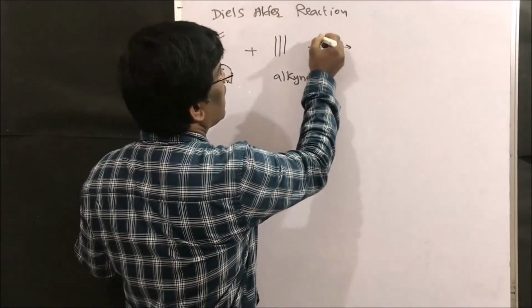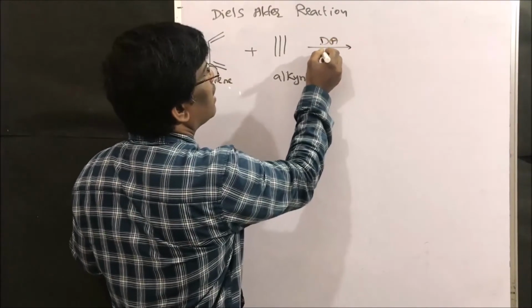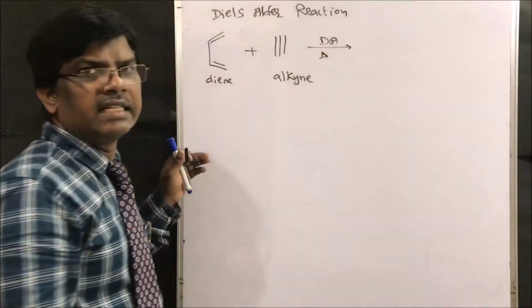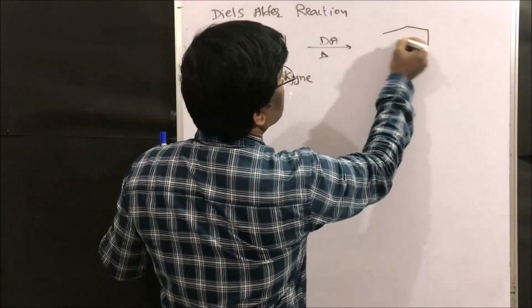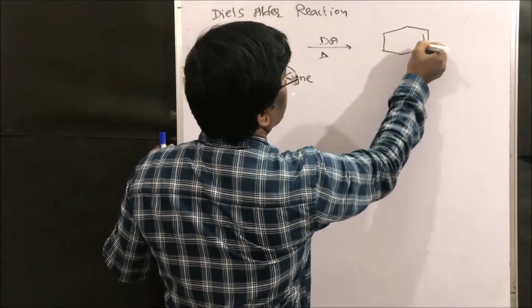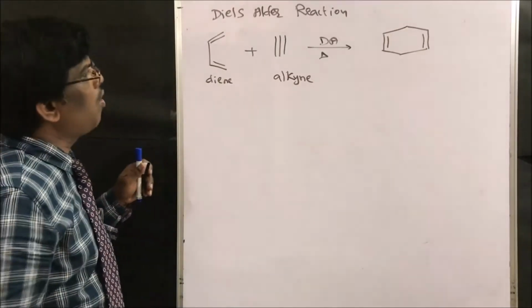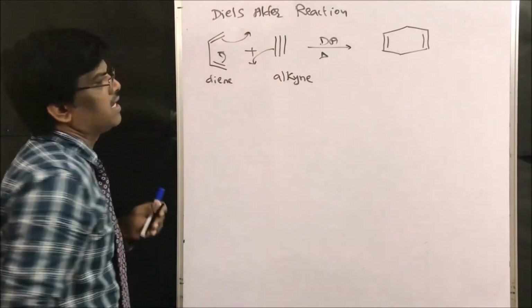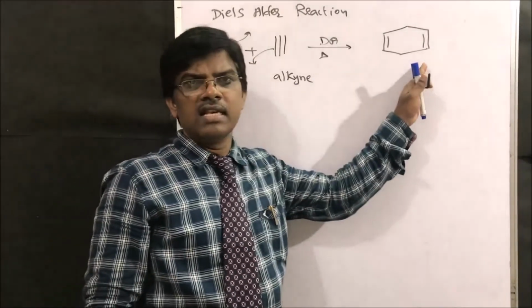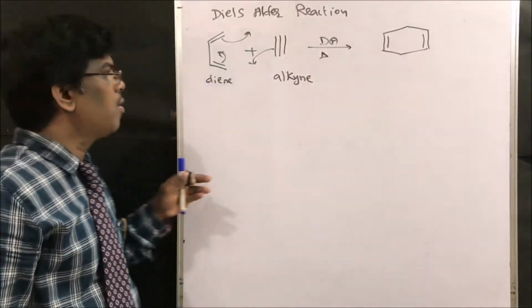So the Diels-Alder reaction can be done under thermal conditions or light, or some Lewis acid will be used, to give a cyclization compound. A 6-membered cyclic ring will be formed. How? It is very simple. There will be no intermediate, it is going to give this cyclic compound, the Diels-Alder product.